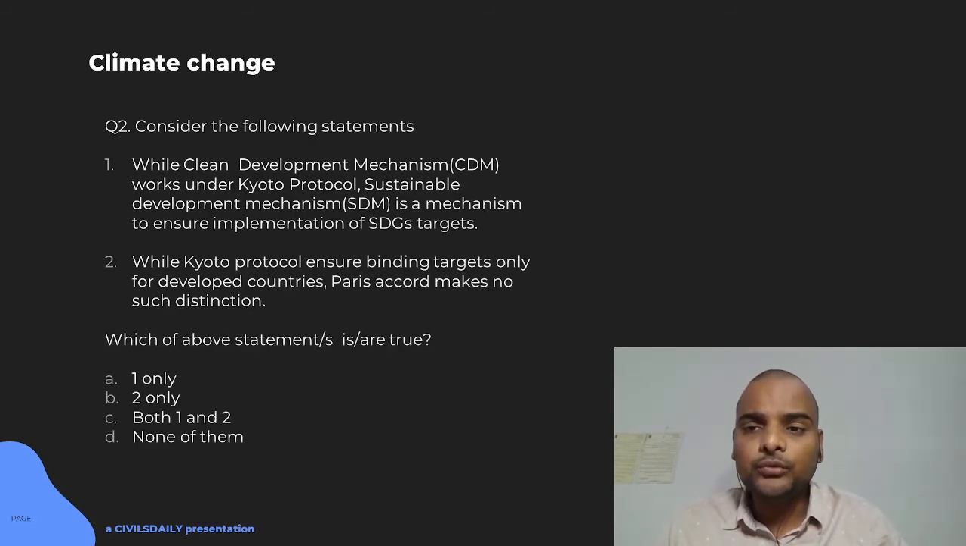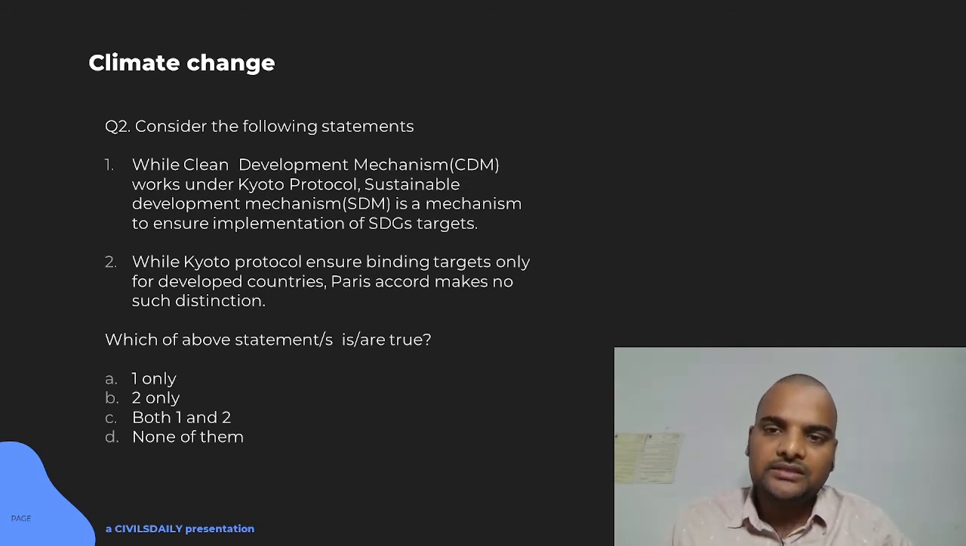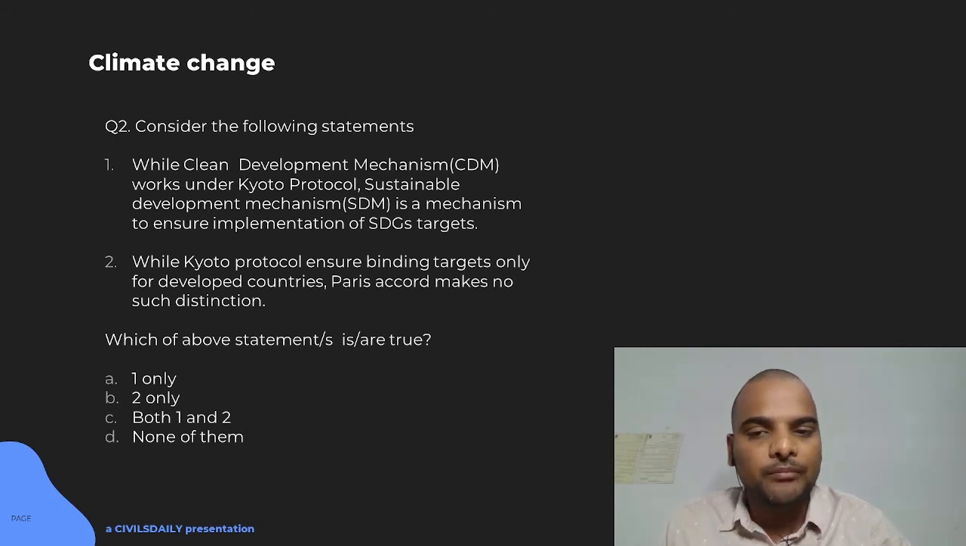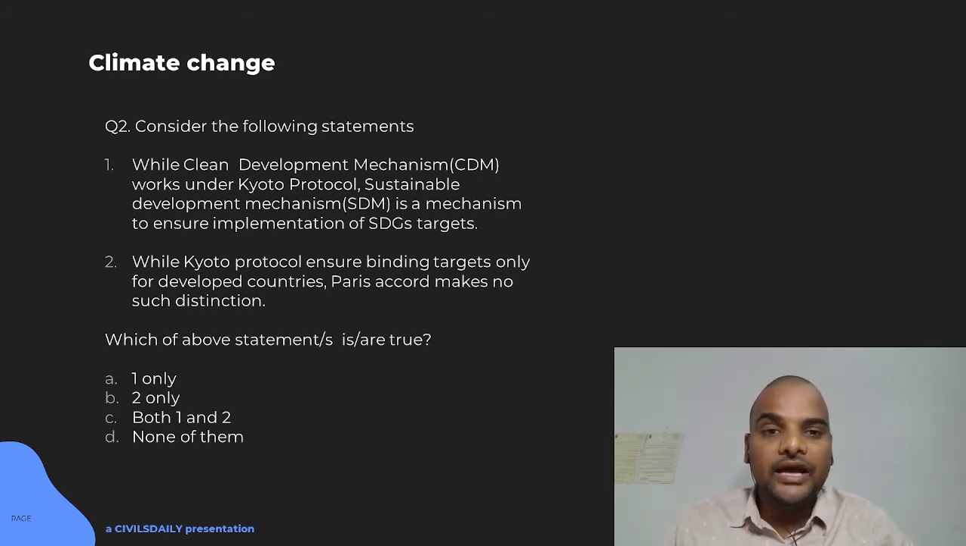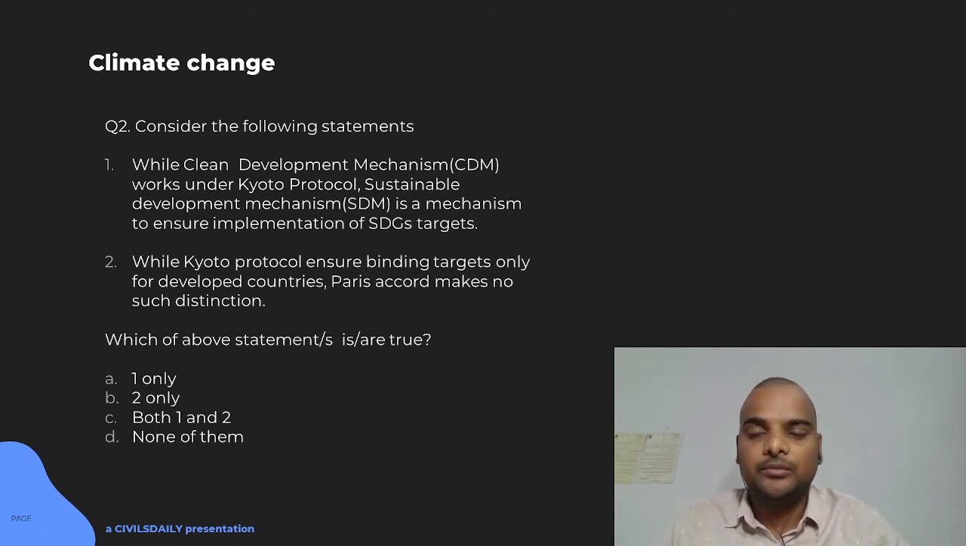So moving on to the next question, on climate change again. Consider the following statements. While the clean development mechanism works under the Kyoto Protocol, the sustainable development mechanism is to ensure implementation of SDG targets. So one can easily get confused that the sustainable development mechanism is a mechanism to ensure sustainable development goal targets. So that is not true.